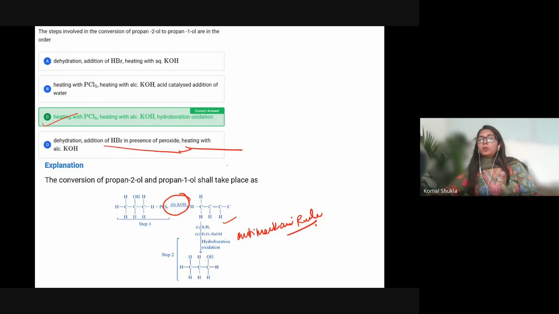Lastly, we heat with alcoholic KOH, so that the halide part will be removed.